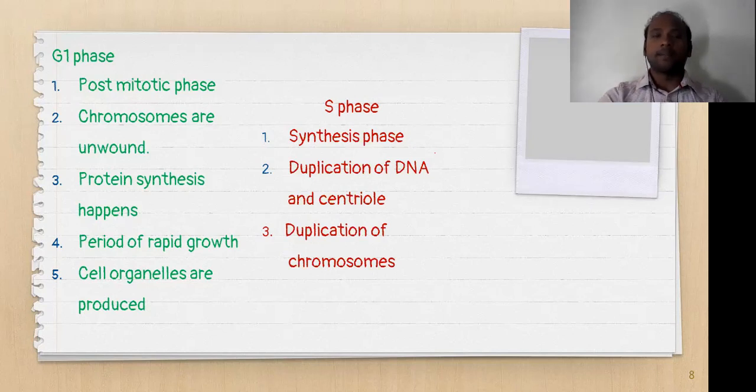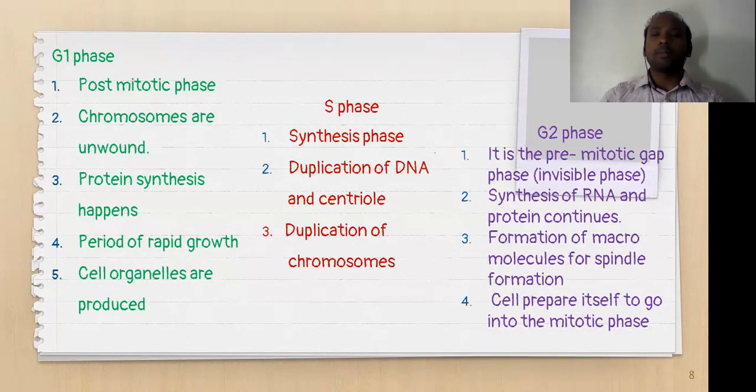And the third phase we call the G2 phase. The G2 phase we also call the invisible phase, or the pre-mitotic gap phase, where the synthesis of RNA and protein continues, for larger production of proteins and the enzymes required for cell division, and the formation of macromolecules for spindle formation.